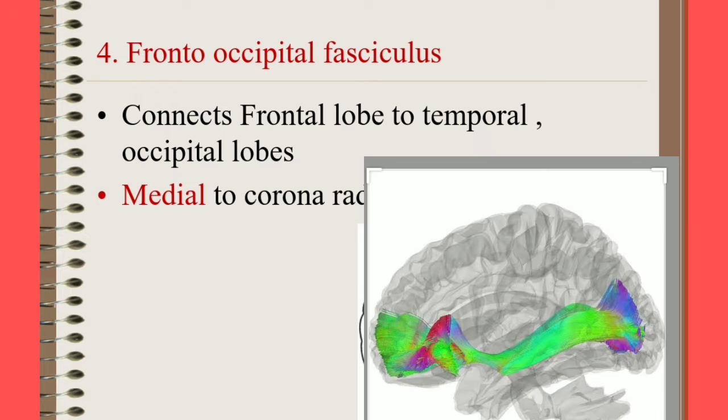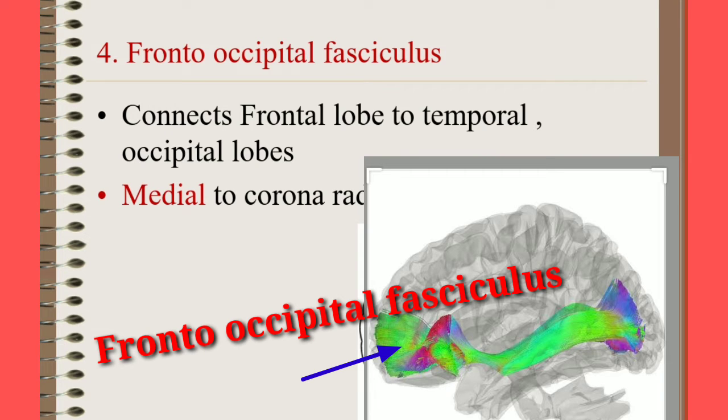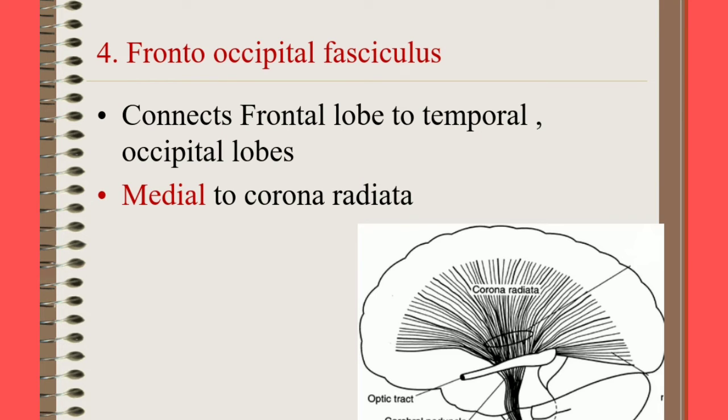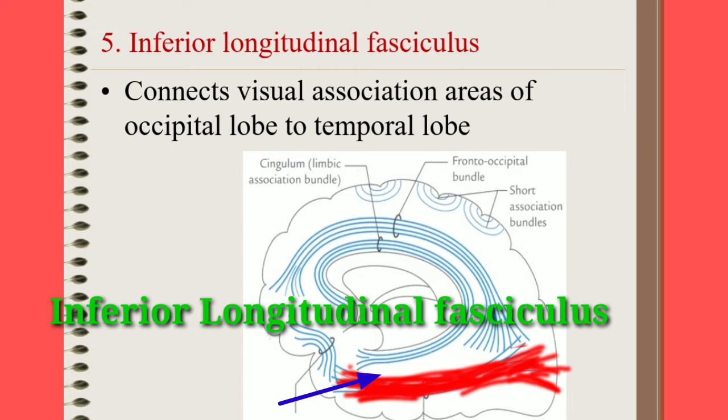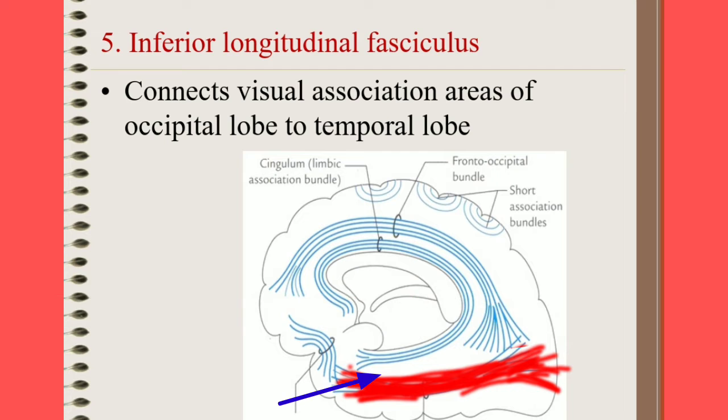The next fiber is fronto-occipital fasciculus. It connects the frontal lobe to temporal and occipital lobes. It lies medial to the corona radiata. The next fasciculus is inferior longitudinal fasciculus. It connects visual association areas of occipital lobe to temporal lobe.